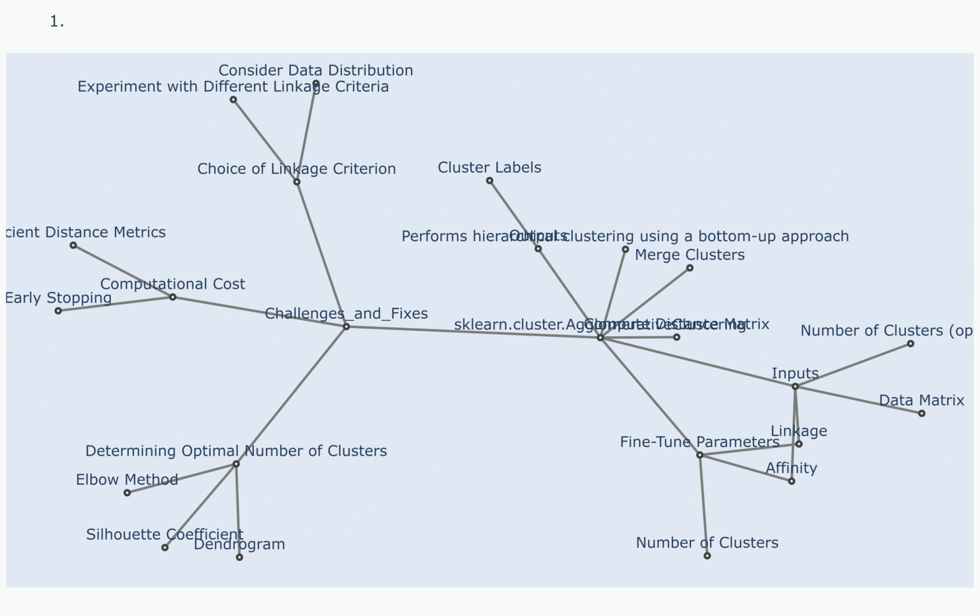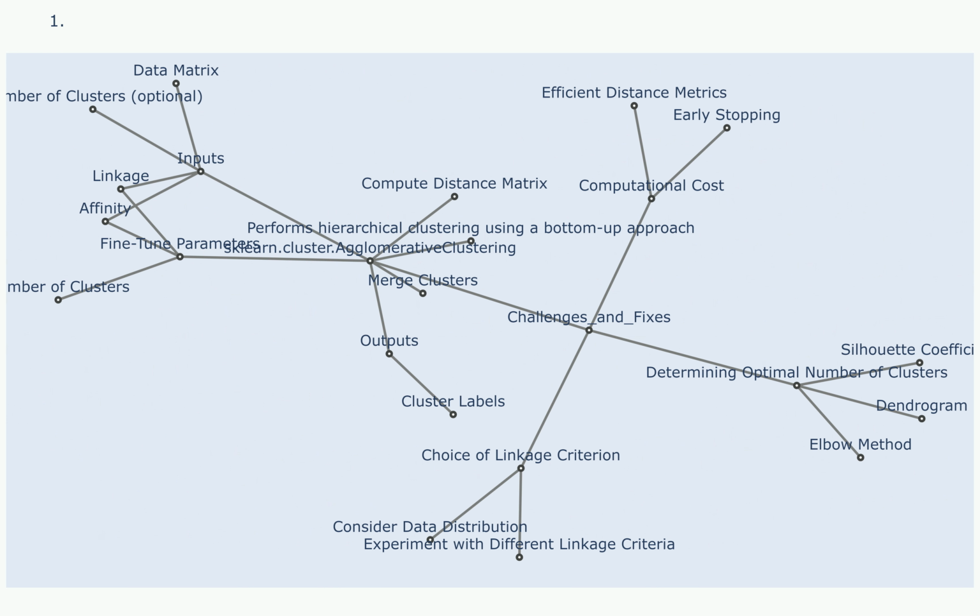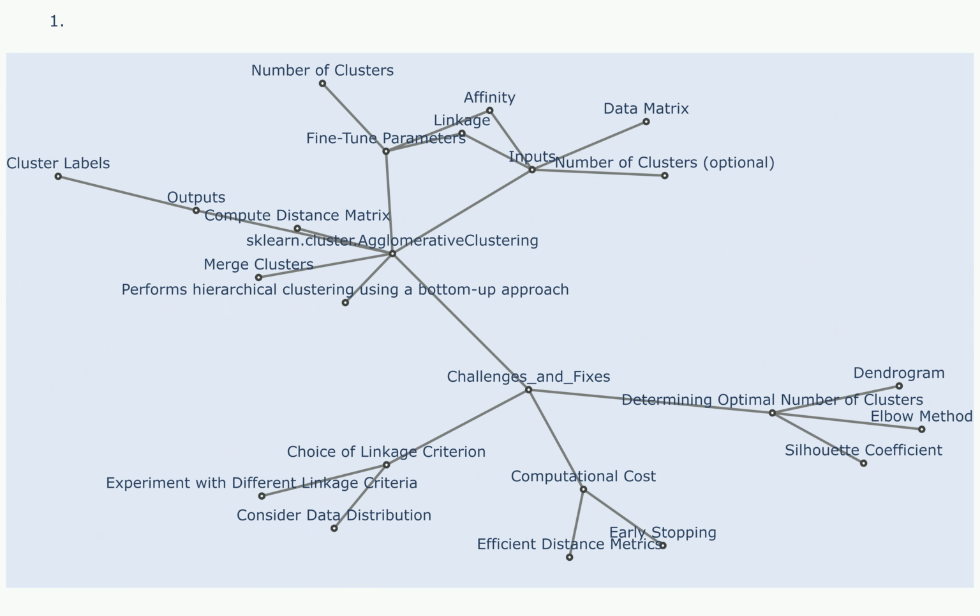is reached. Fine-tune parameters: number of clusters, n_clusters, the desired number of clusters in the final result. Affinity: the metric used to compute the distance between two samples. Linkage: the linkage criterion determining the distance between sets of observations.